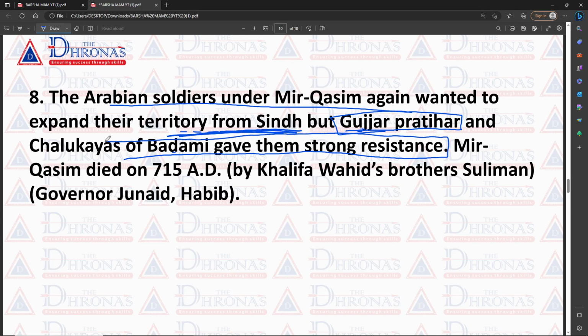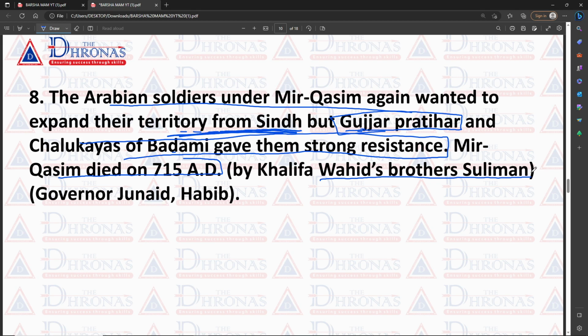So one of them is the famous Chalukyas of Badami. Both of them built a strong resistance against Mir Kashim. And after that, Mir Kashim died in 715. Here there is also a conflict among historians on the death of Mir Kashim, because according to some, Mir Kashim received a death penalty from the Khalifa, but others say that the Khalifa's brother,